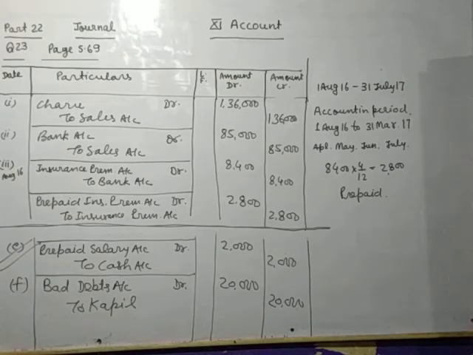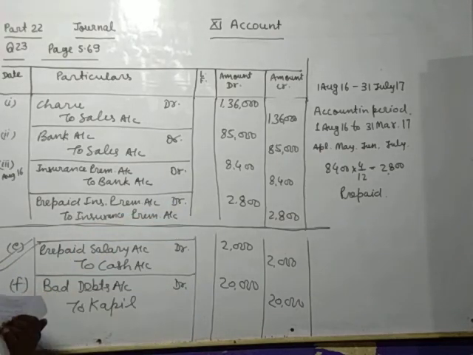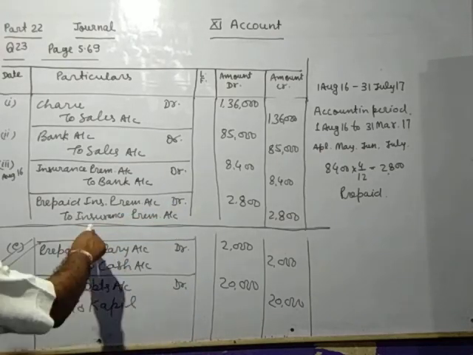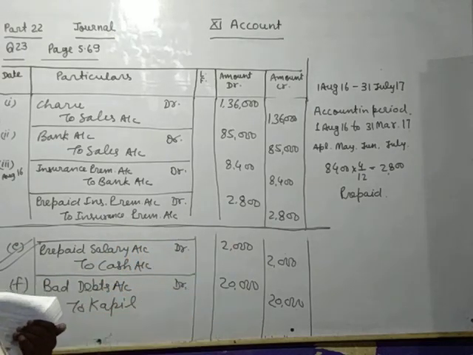And next year, on the 1st April 17, this entry will be reversed, and you will pass the entry insurance premium account debit to prepaid insurance premium. So difference in the prepaid you will keep in mind.